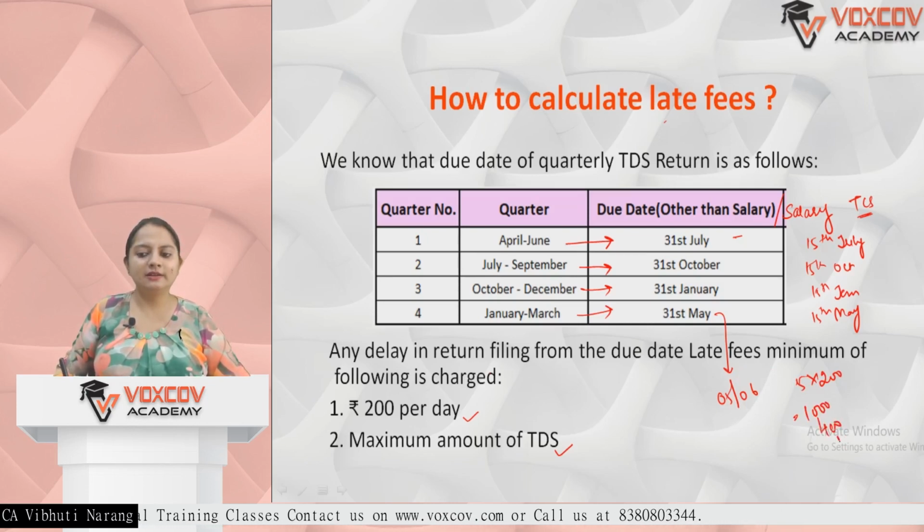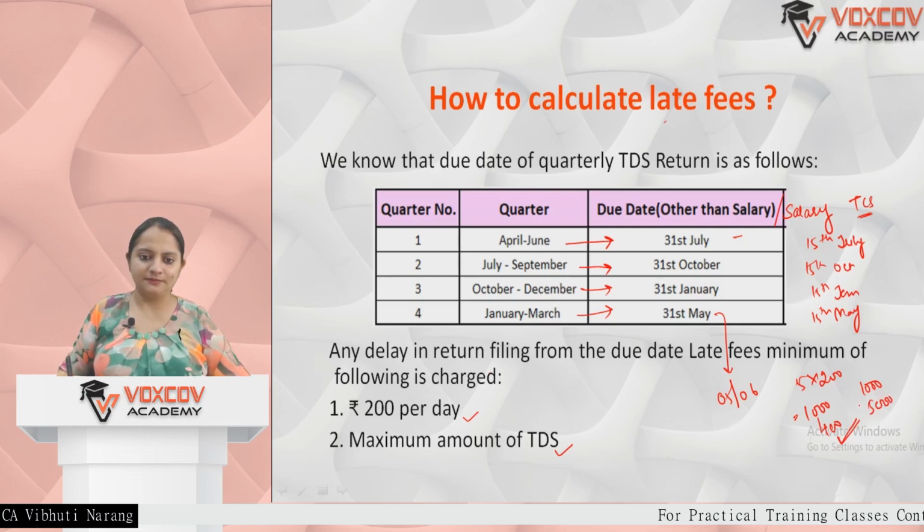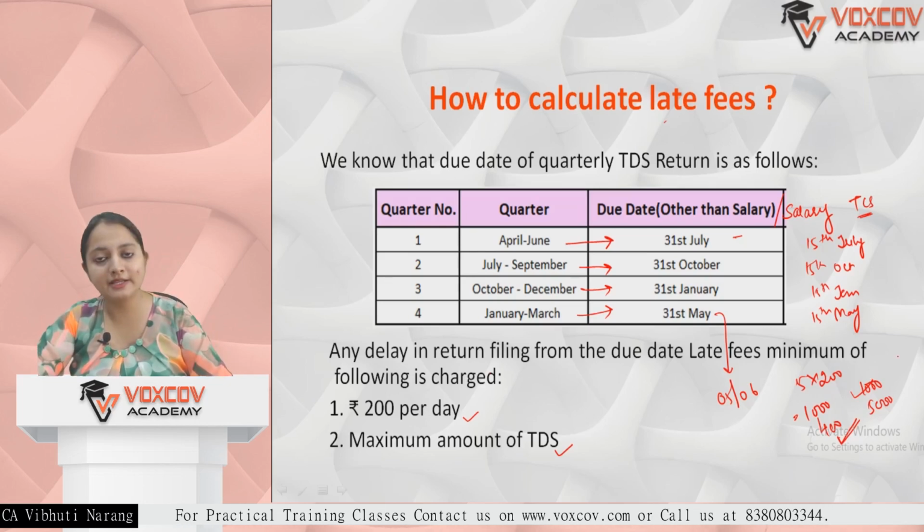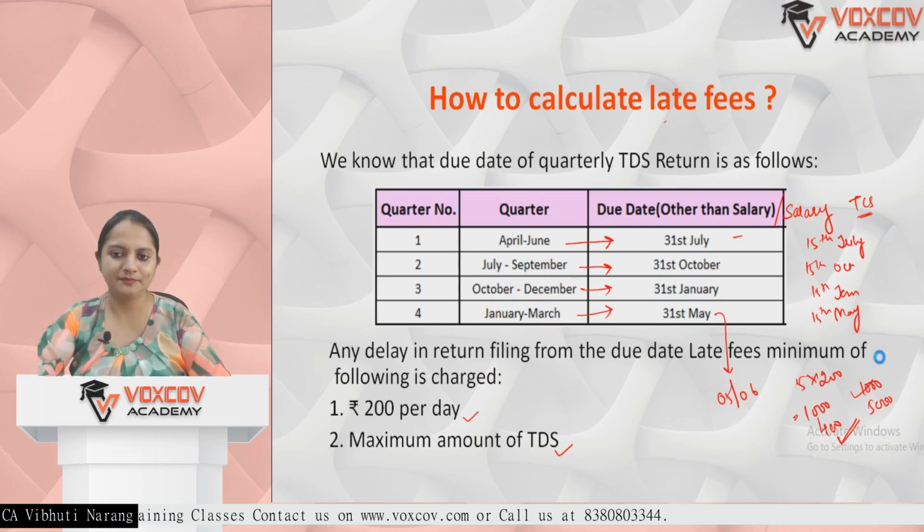So the late fee will be maximum up to 400 rupees. But let's suppose the quarterly return late fee turns out to be 1000 and the TDS amount was 5000. So in this case it will be 1000 rupees. You have to keep in mind that it cannot exceed your TDS amount.